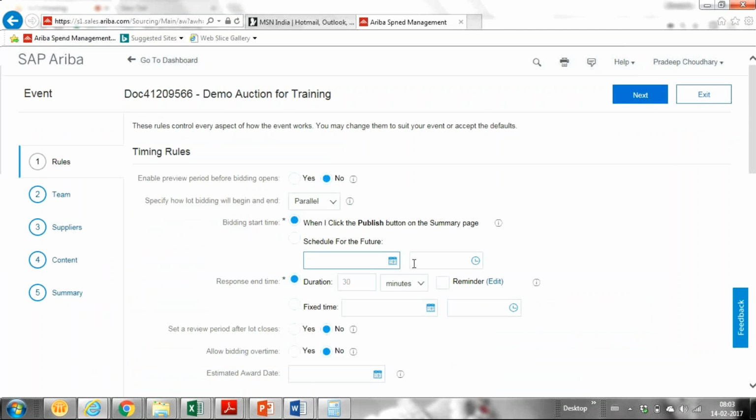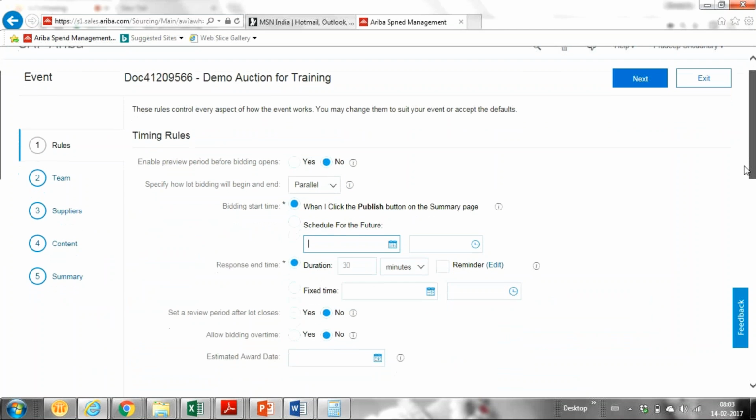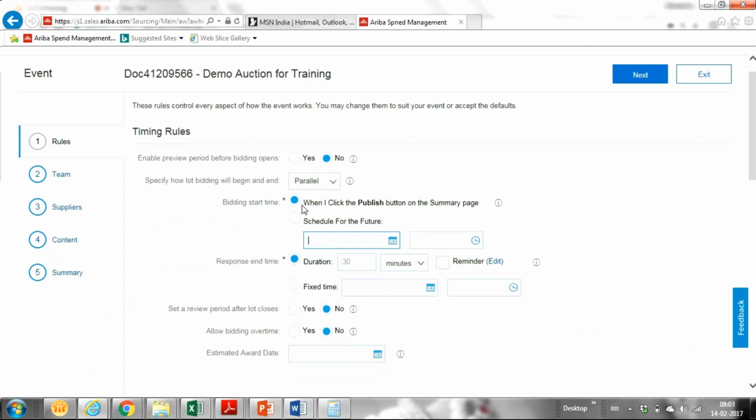Now the timing rules, as I said, are more or less the same here. When should the event start? What is the time? As a new field, we can see specify how lot bidding will begin. We have three types of bidding. One, parallel, where every lot will run in parallel. The supplier has to bid for each and every lot parallelly. Like, three lots are there, and I have to bid parallelly.